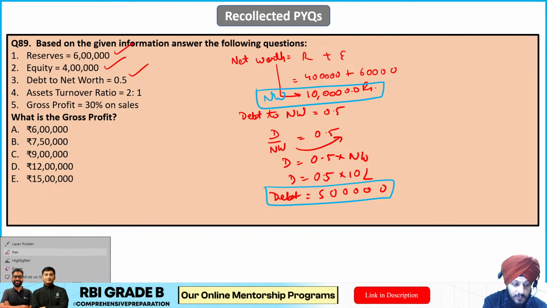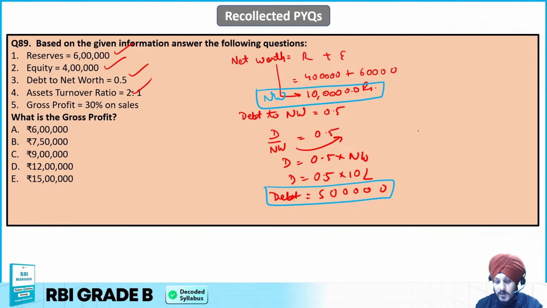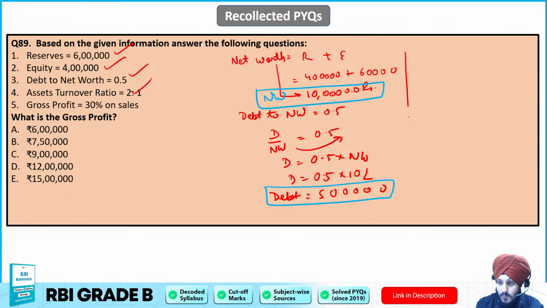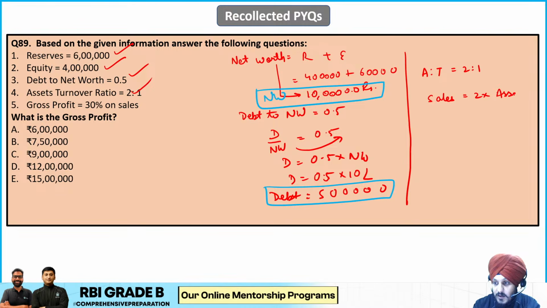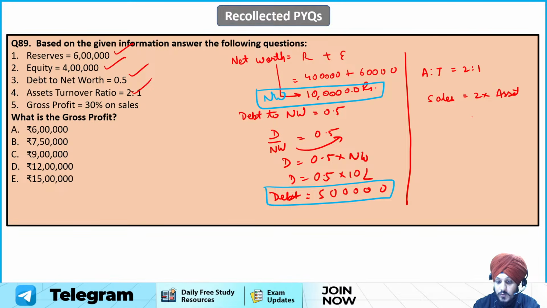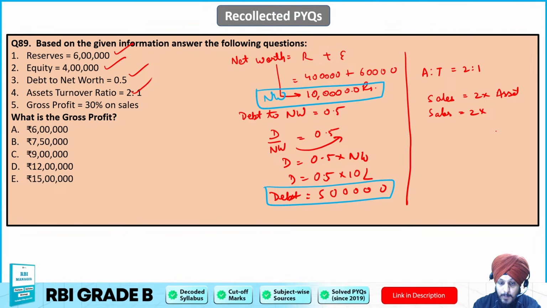ठीक है, now let us move forward. Okay, so after that what has been provided, after that it is also giving us asset turnover ratio which is 2:1, right. So इसके बाद यहाँ लिख लेता हूँ मैं. So asset turnover ratio which is given as 2:1, and which basically means that if you try to calculate sales, it is going to be 2 into asset, right. I hope you all know that these are the basic things. So sales is equal to 2 into asset because asset turnover ratio is 2:1. So sales हो जाएगी यहाँ पर 2 into हमारा asset कितना है. Asset देखिए हमें कितना रखा है.